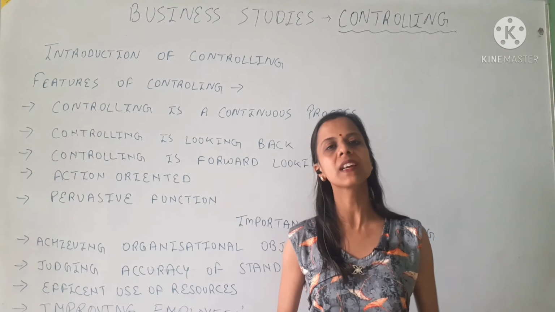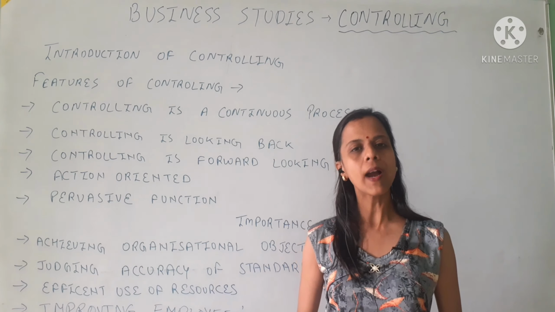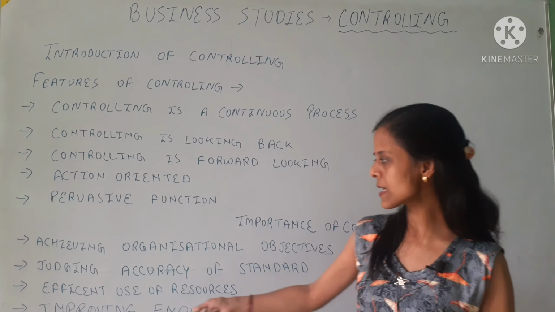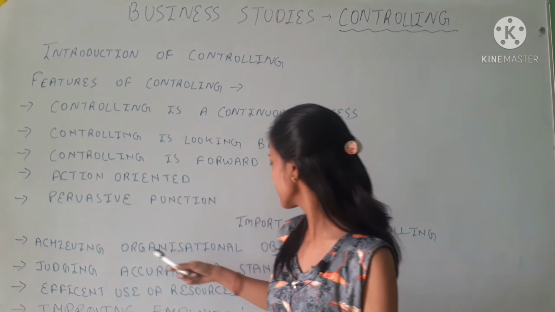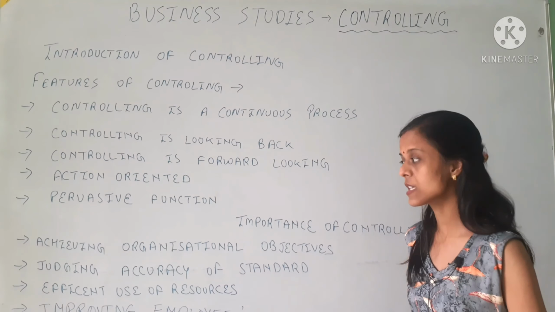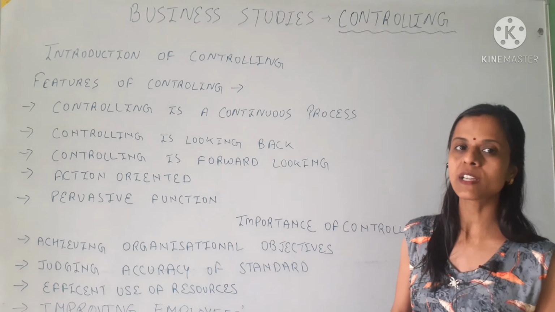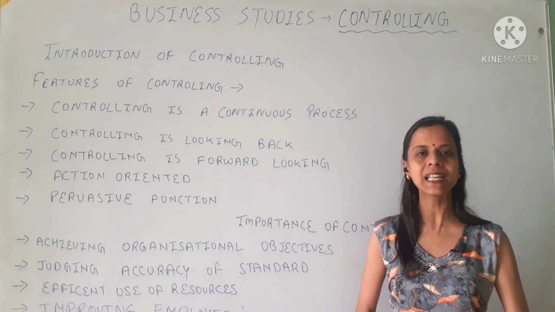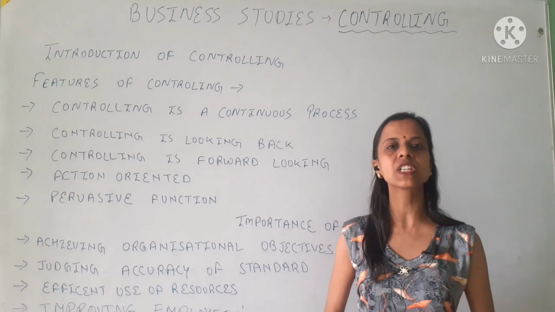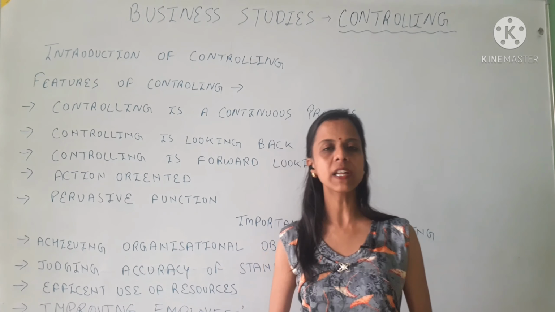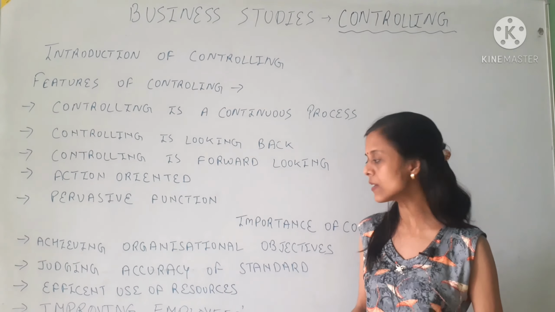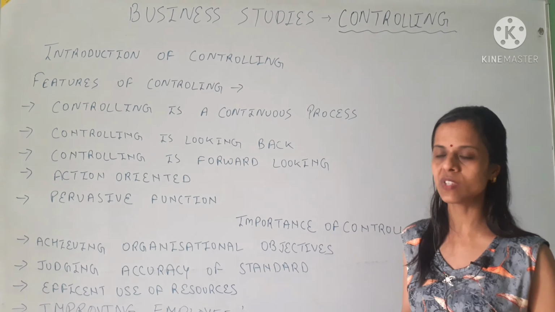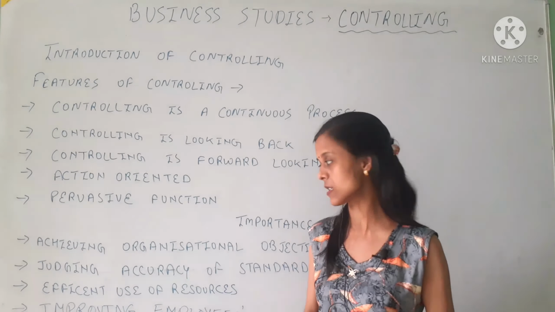Now we will learn about the importance of controlling, why controlling is required by any organization. The first point is achieving organizational objectives. Controlling is very important to achieve organizational objectives because it tells us how we can achieve our plans. If we are not able to achieve them, then how can we work on it? So it is guiding us to achieve the objectives set by the organization.